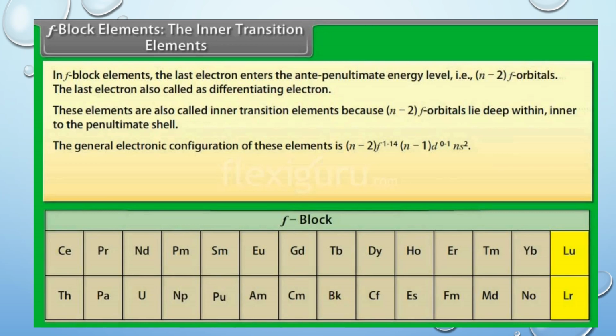This block is situated in two rows below the periodic table and comprises two groups. The first group includes 4f elements as the last electron enters the 4f subshell. The second group includes 5f elements, atomic number 90 onwards, as the last electron is received by the 5f subshell.